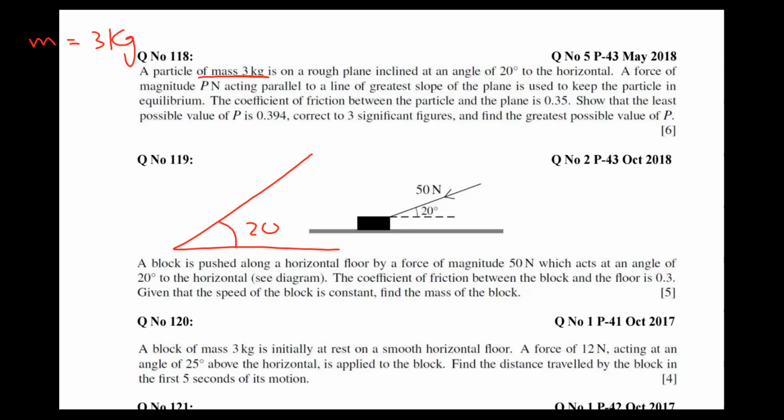Second, it is saying a force of P newtons acting parallel to the line of slope of the plane is used to keep the particle in equilibrium. Now he said keep the particle in equilibrium. The problem is that we do not have one way to keep it in equilibrium. There are two ways, okay, I'll discuss later. The coefficient of friction between the particle and the plane is 0.35. So mu is given by him, mu is 0.35. Okay, show the least possible value of P and find the greatest.